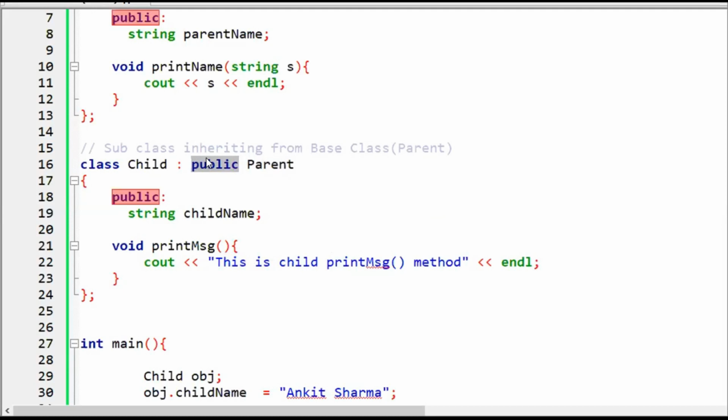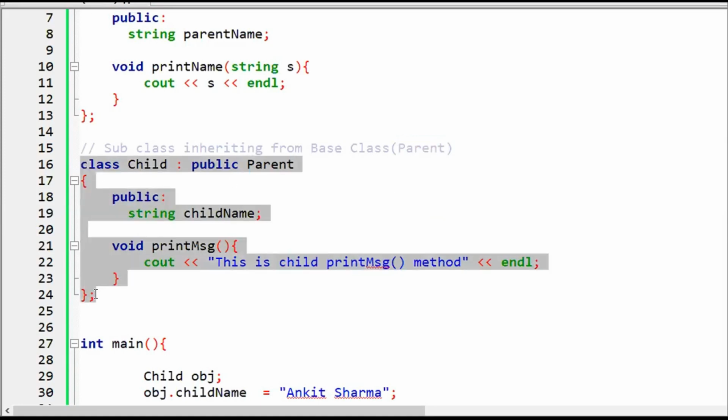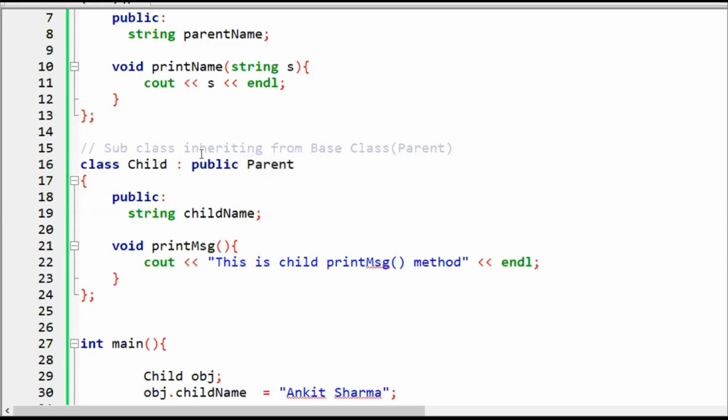We are soon going to discuss, probably in the next lecture, these access modifiers. Also, this is the base class. To inherit a class, we first use a colon, then the access modifier, here it is public, then the base class name. And what is the use of that, we will get to know, because we are not doing it without a reason.